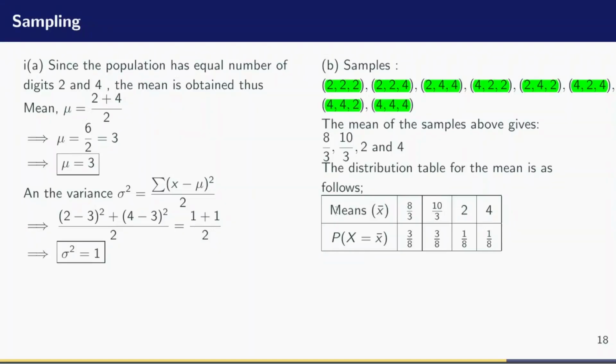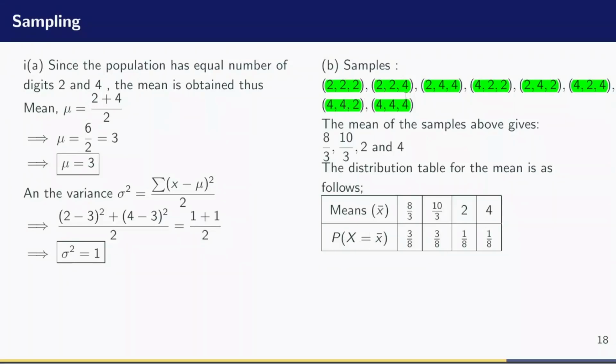Now the distribution looks like this. So these are the means. Let me write out the means in ascending order. The smallest of them is 8 over 3. Next I have 10 over 3. Then I move on to 2. And finally I have 4. Now what are their probabilities?